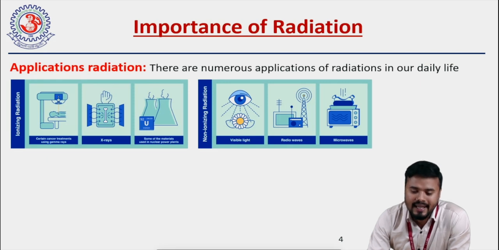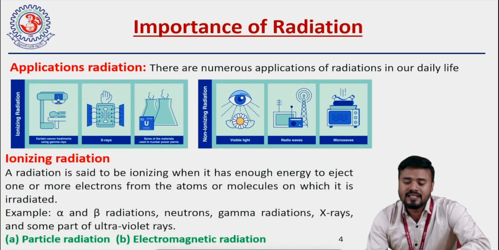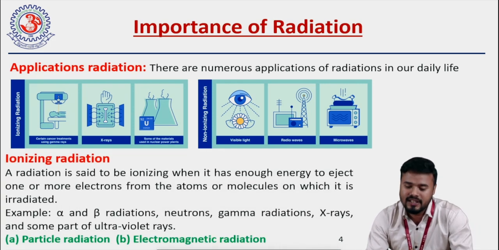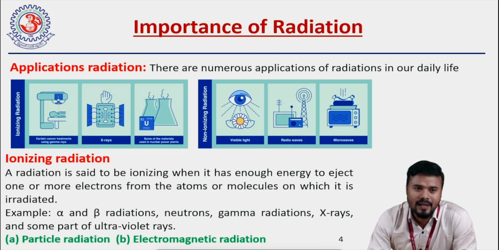Out of both ionizing and non-ionizing radiations, the ionizing radiations are considered to be hazardous, but not the non-ionizing radiations. So from now we will only delve deeper into the concept of ionizing radiations. So what is an ionizing radiation? Ionizing radiations are those radiations which have enough energy to eject one or more electrons from the atoms of a material on which they are irradiated, right? So the examples are alpha particles, beta particles, X-ray, gamma ray, and some part of UV radiations, right?